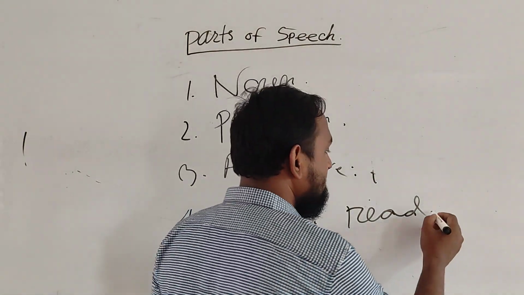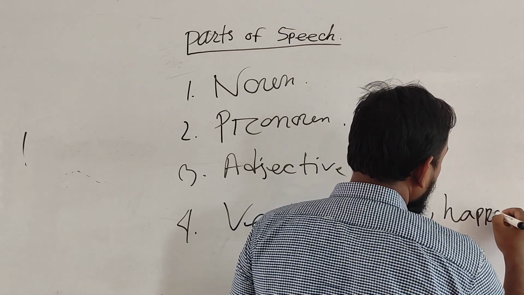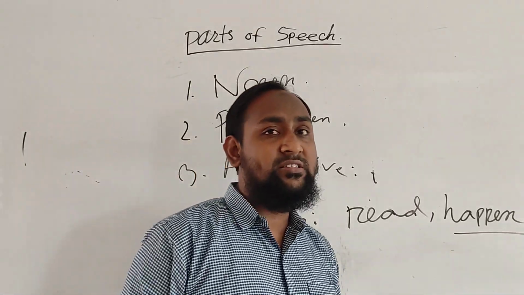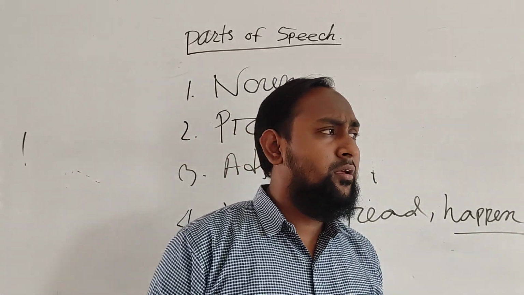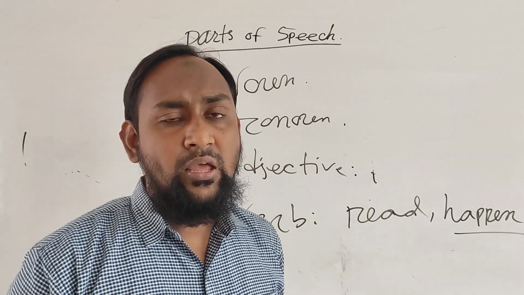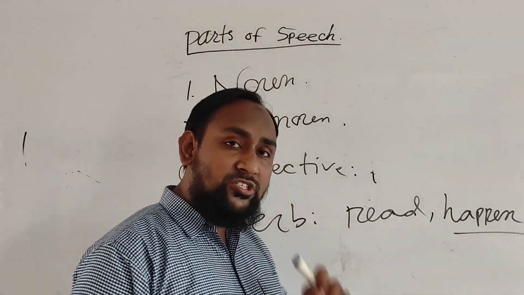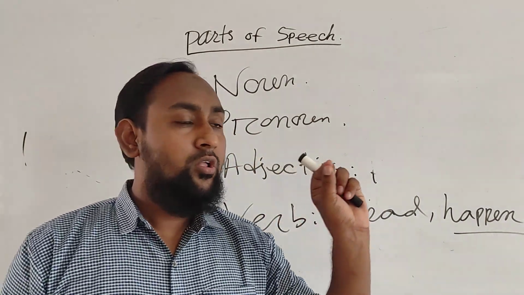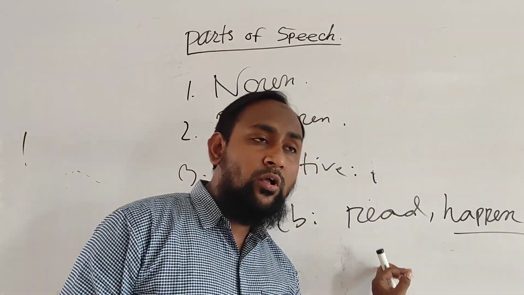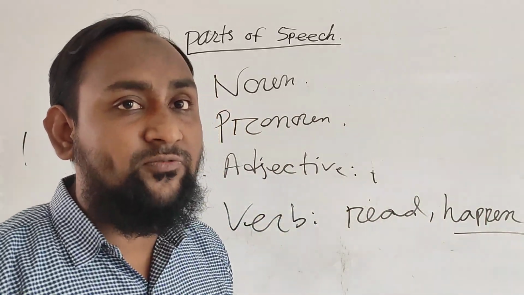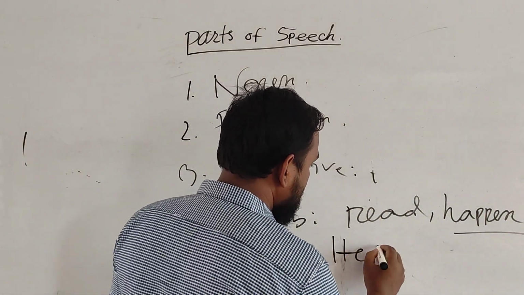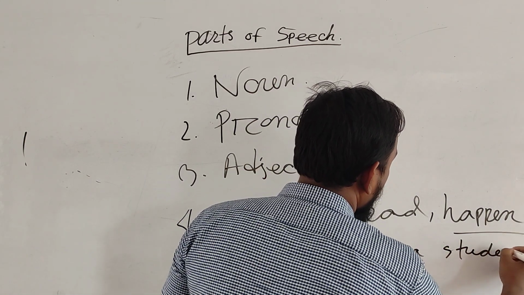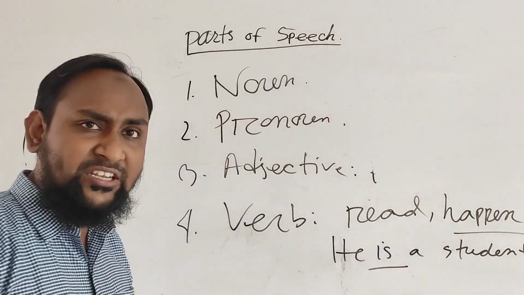But if I say happened, this is not the action. This is the event. If I say the accident happened suddenly, here happen is not the action word. This is the event. So the verb indicates the action also and event also. If I say state verb, if I say he is a student, here is, do you know this is the action word? No.